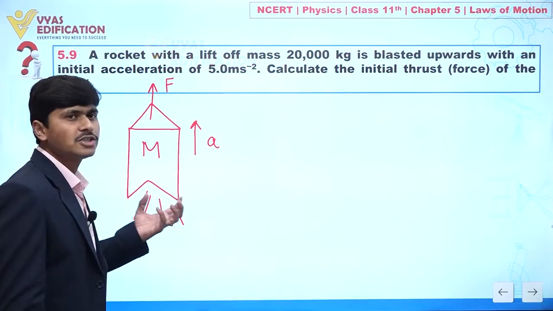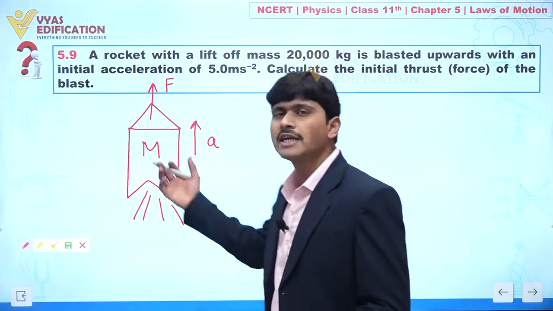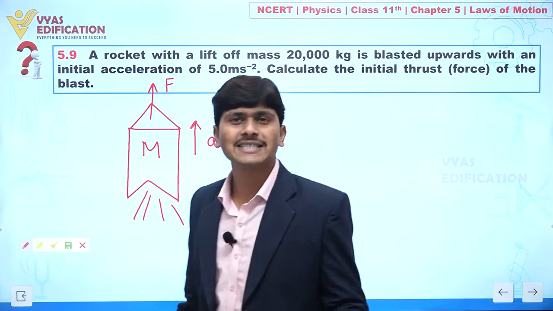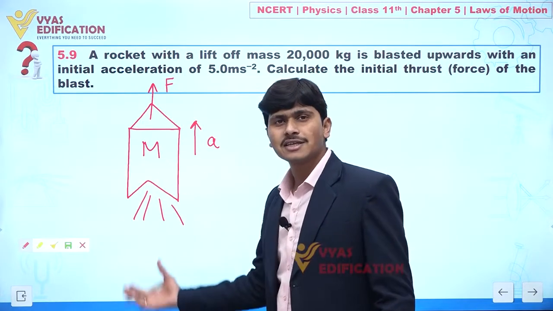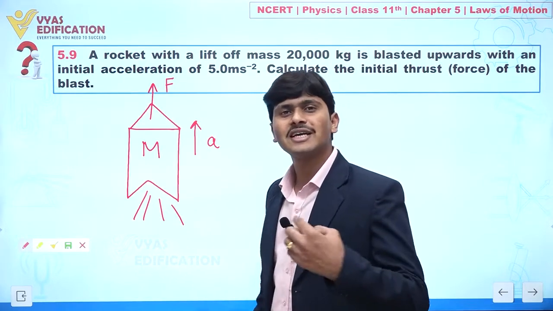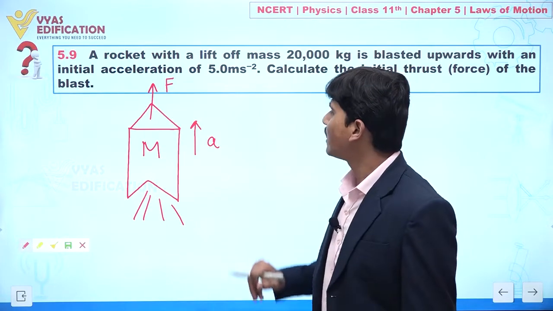Definitely some burnt gases will come out from this rocket in a downward direction. According to Newton's third law, we know every action has an opposite reaction. So definitely if burning gases are an action, then the upthrust that is acting is known as the reaction. Clear? So let's suppose thrust force is F.